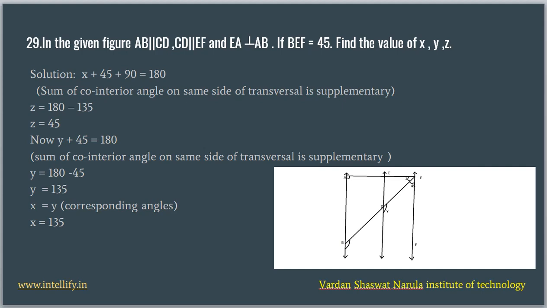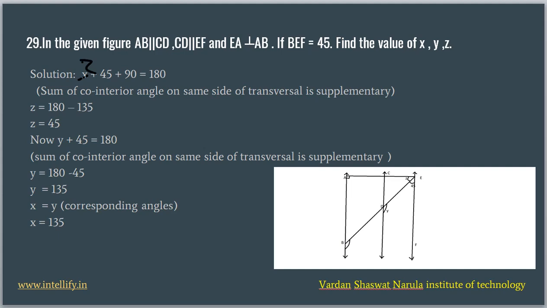So we will have these angles, CAB and CEF. These angles are supplementary for the transversal AE, because lines EF and AB are parallel. So this sum will be 180 degrees. So here we have z, sorry, here it's not x, this is z.